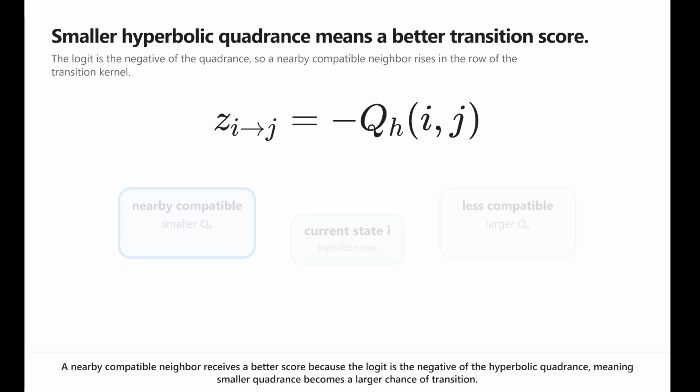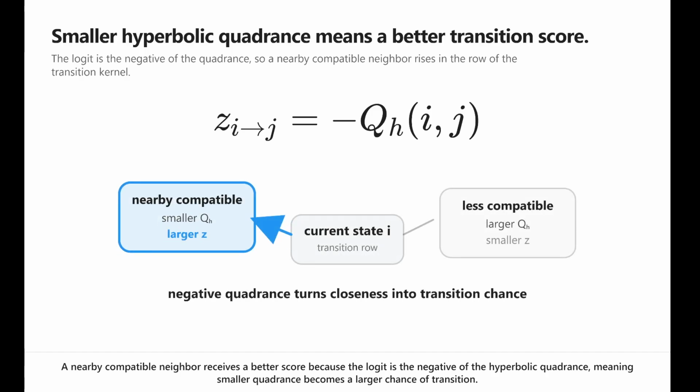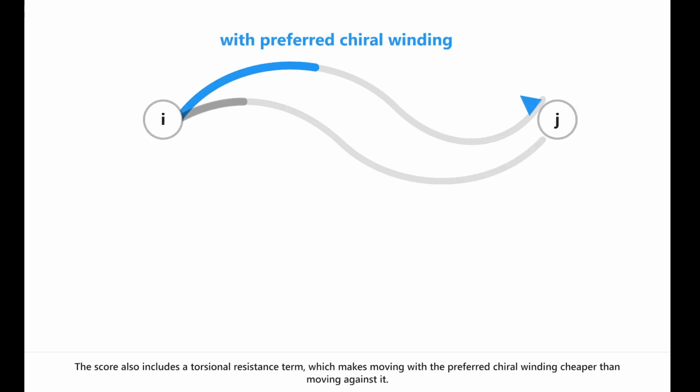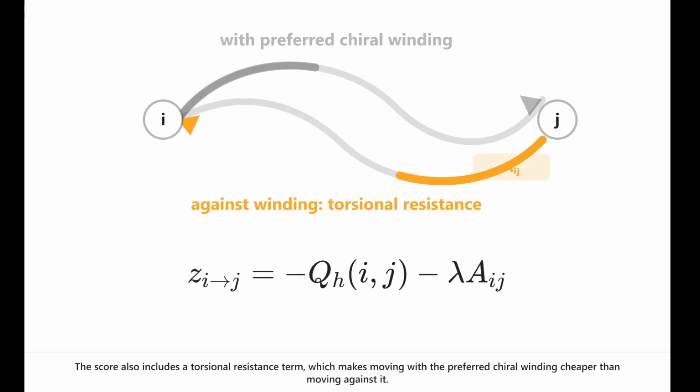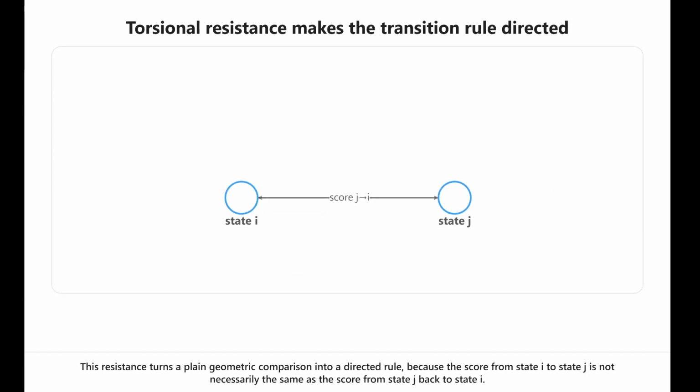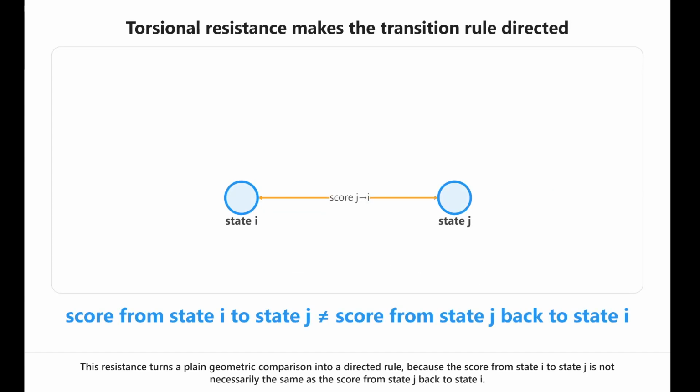A nearby compatible neighbor receives a better score because the logit is the negative of the hyperbolic quadrants, meaning smaller quadrants becomes a larger chance of transition. The score also includes a torsional resistance term, which makes moving with the preferred chiral winding cheaper than moving against it. This resistance turns a plain geometric comparison into a directed rule because the score from state I to state J is not necessarily the same as the score from state J back to state I.